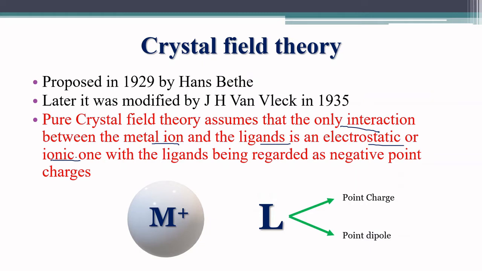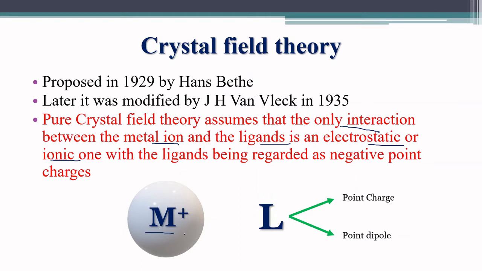Later on we will study about the ligand field theory, where there is ionic interaction as well as covalent interactions. Covalent character will be incorporated in that theory. And the difference between crystal field theory and ligand field theory is that the crystal field theory only assumes that the metal and ligand have electrostatic or ionic interactions. We can see the metal.